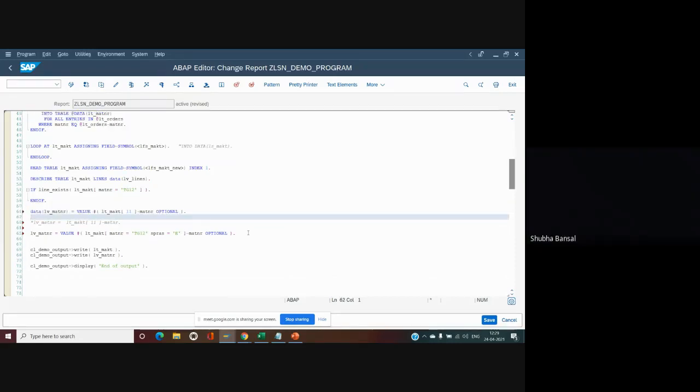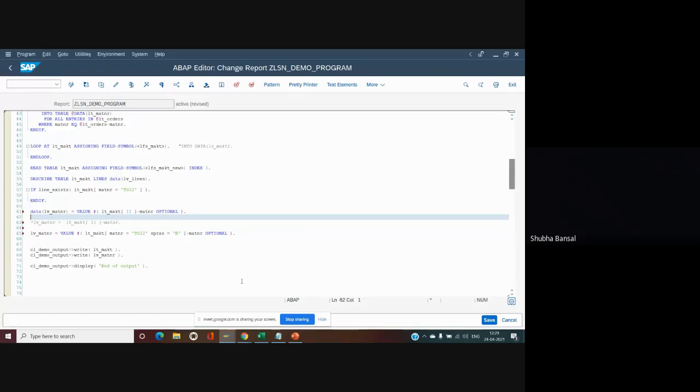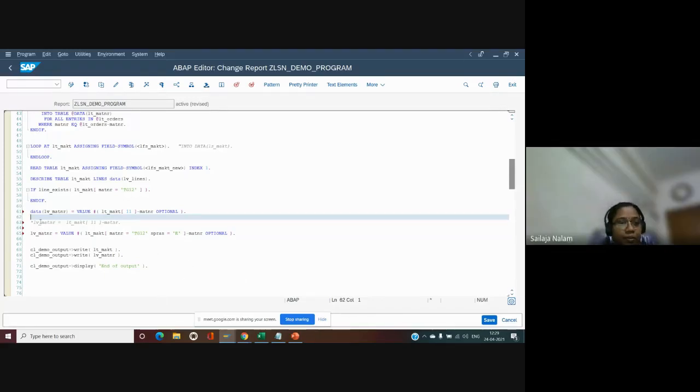One more question. Do we need to write an if sy-subrc check after all these statements? No need. It doesn't return a sy-subrc like that at all. Okay.